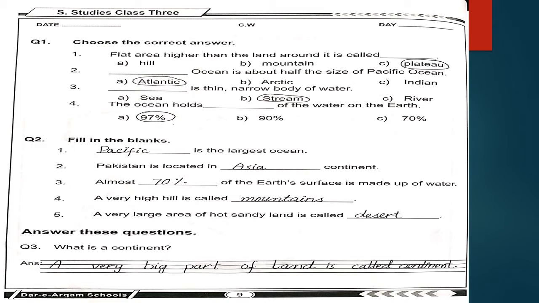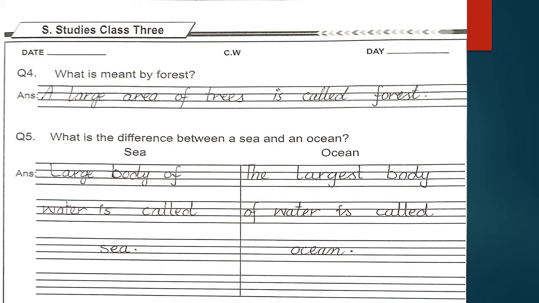As we know, a very big part of land is called continent. जमीन का एक बहुत बड़ा हिस्सा that is called continent. So your answer is a very big part of land is called continent. On the next page, which is page number 10, there is question number 4, and the question is what is meant by forest? Answer is a large area of trees is called forest.